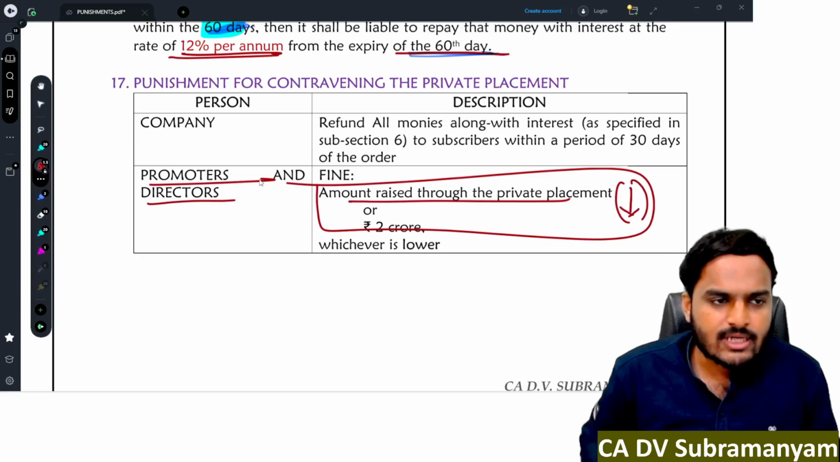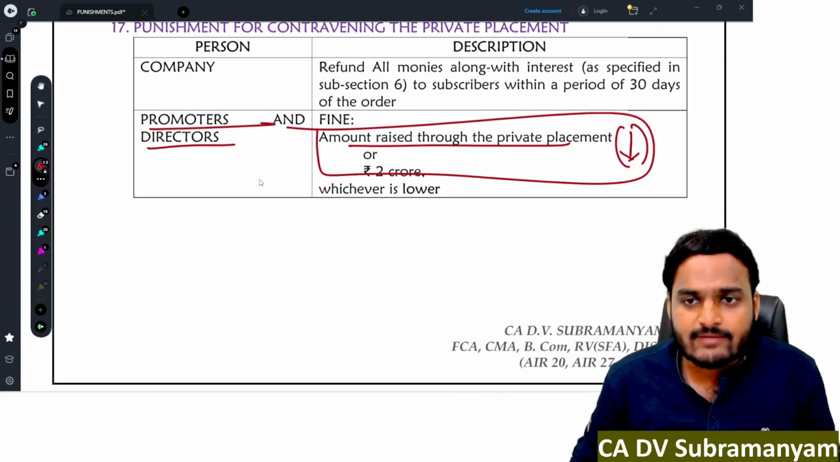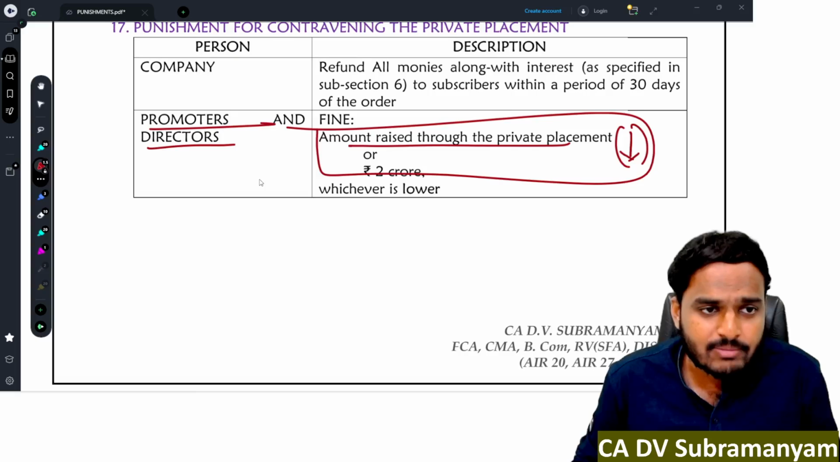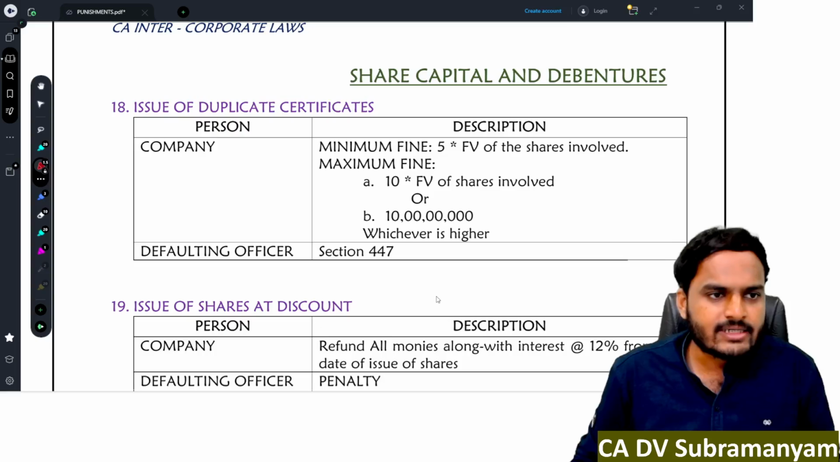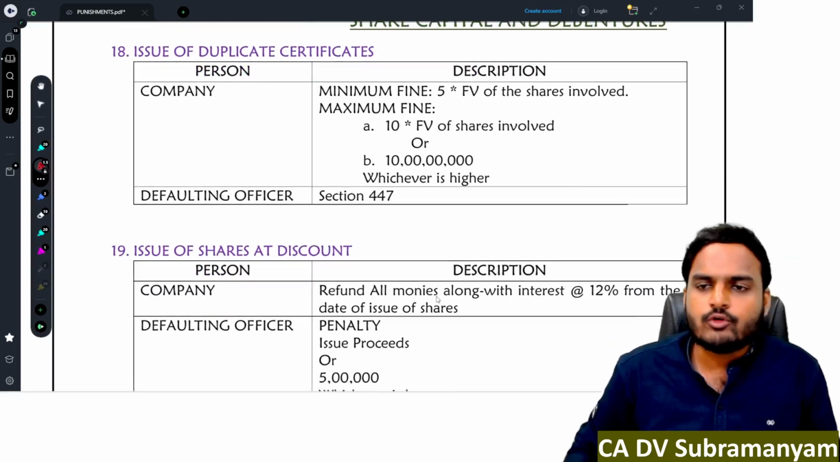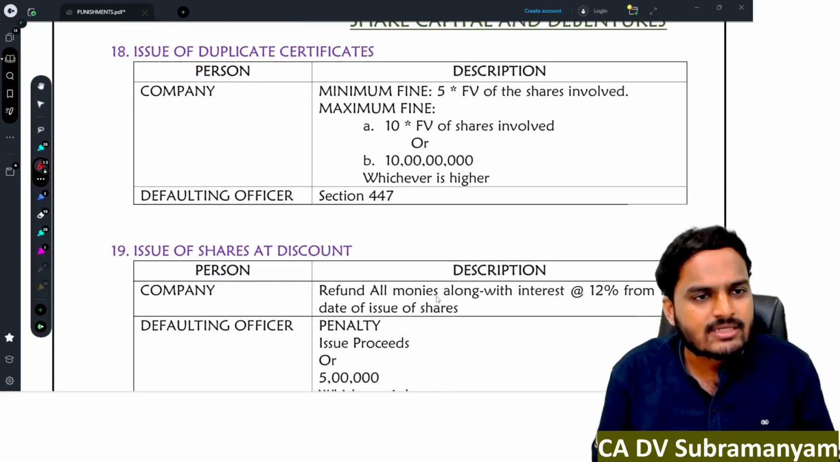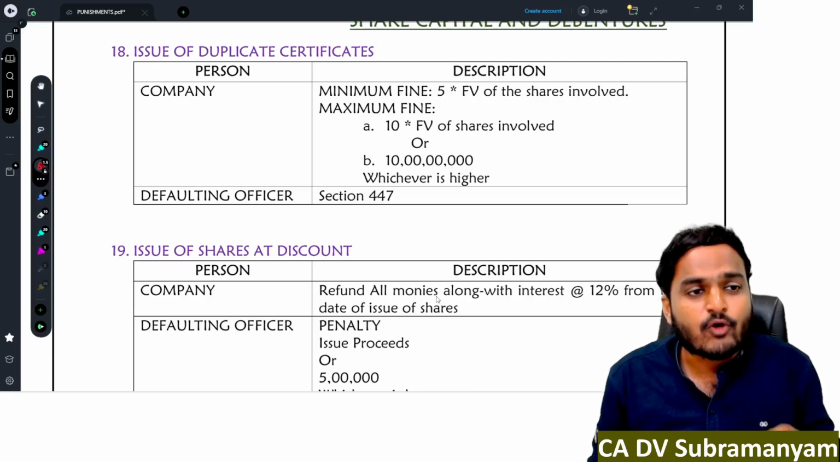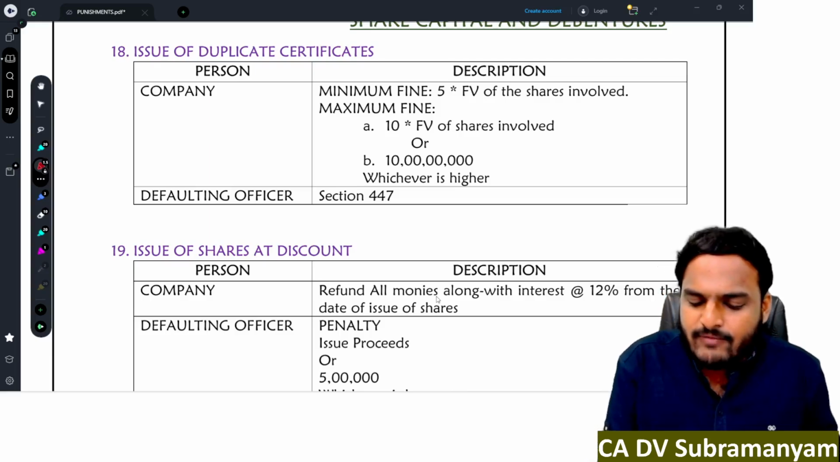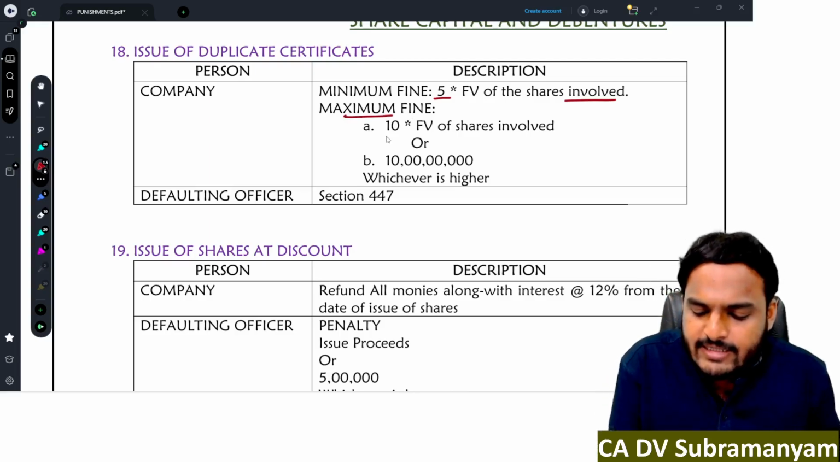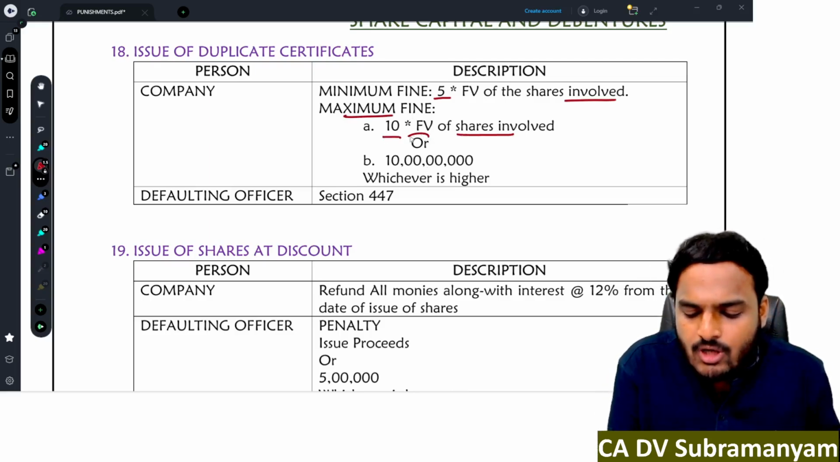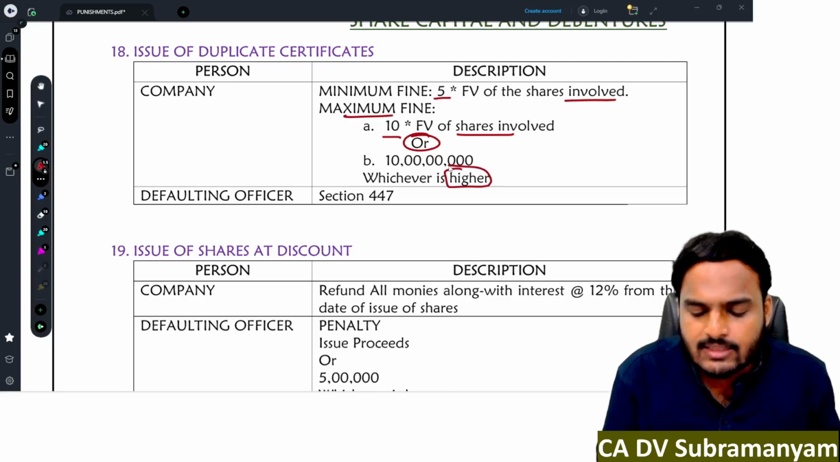Yes, promoters and directors of the company have to pay this fine for contravening the provisions of private placement. Next one, share capital and debentures. Issue of duplicate certificates. If the company issues a duplicate certificate in a fraudulent manner, then minimum fine is 5 times the face value of shares involved, maximum fine is 10 times the face value of shares involved or 10 crores, whichever is higher.